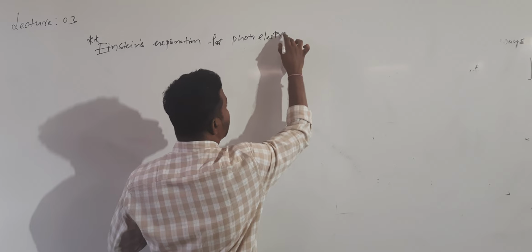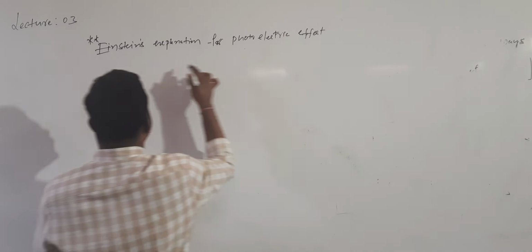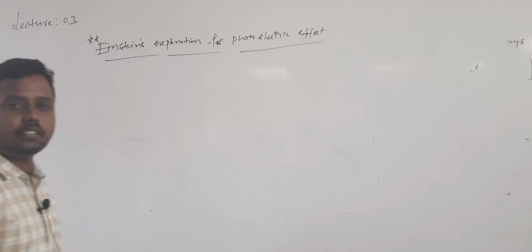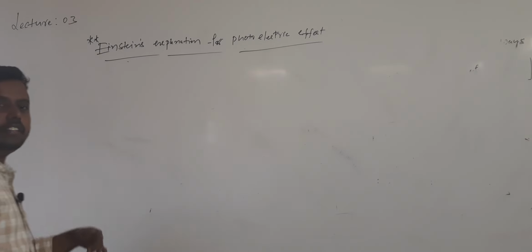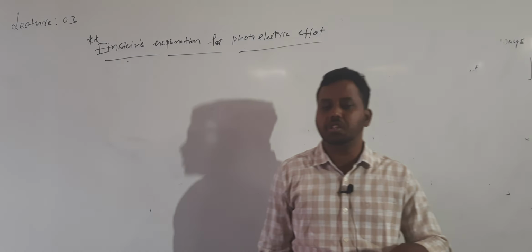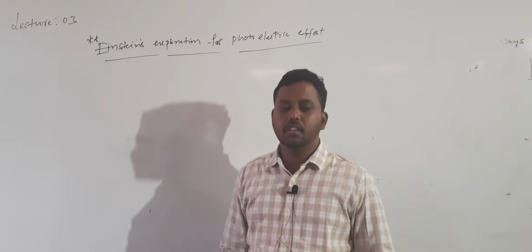Photoelectric effect. If this question is given for 3 marks, you can start directly from now onwards. If the question is given for 5 marks, you can write before the Einstein equation also. With the Einstein equation, if the question is given for 5 marks, you can explain the laws of photoelectric effect. So what are the laws?